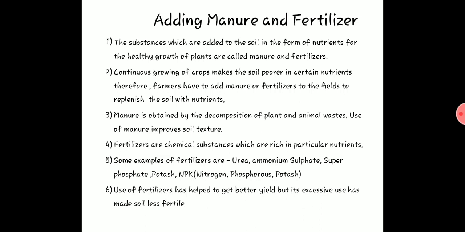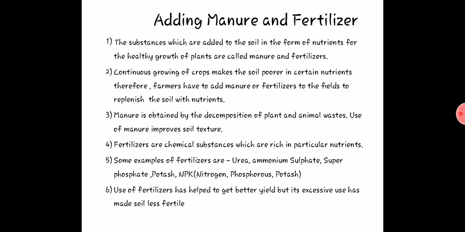Why? Because it is so natural that the soil improves its texture. It is written, use of manure improves soil texture. Soil texture means it makes the soil soft. So there will be microbial activity in the soil, microbes grow in the soil.